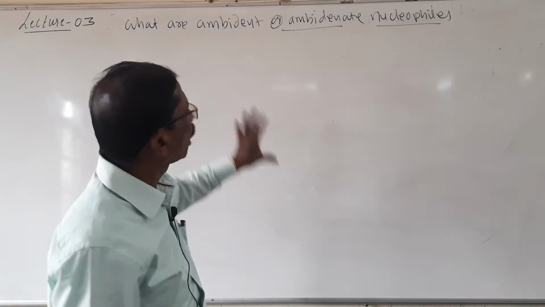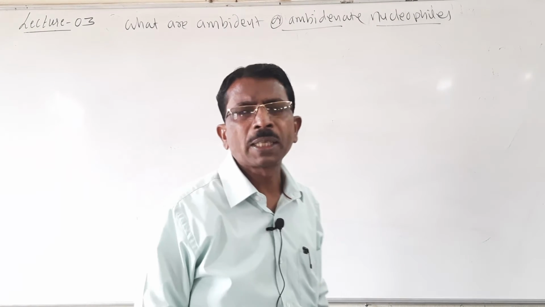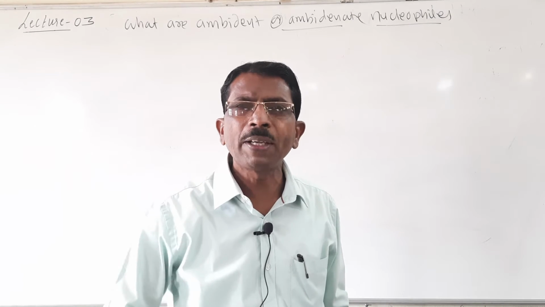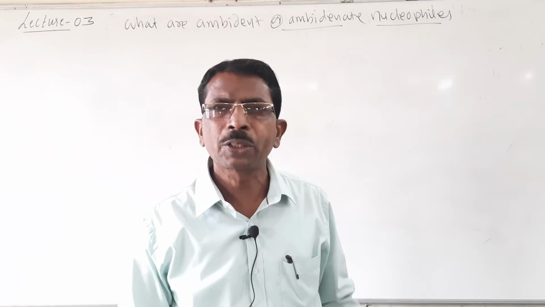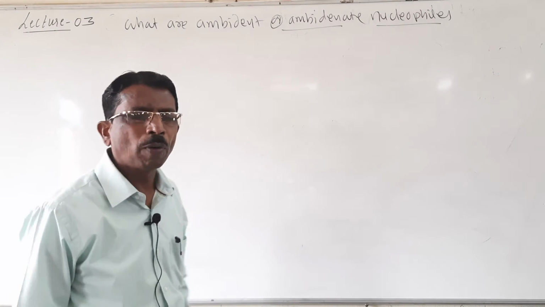If they ask in short form what are ambident nucleophiles, very simple: groups such as cyanides and nitrites having two nucleophilic centers are called ambident or ambidentate nucleophiles.